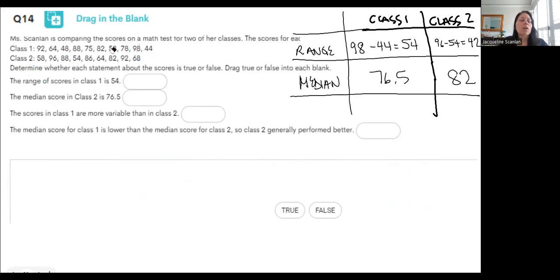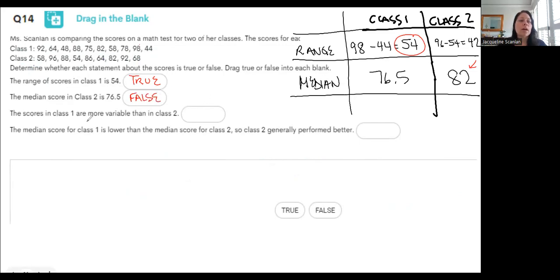Okay, so the first part says the range of scores in class 1 is 54. That's this piece of information that I just wrote down right here. That is true. The median score in class 2 is 76.5. Class 2 median is not 76.5, it's 82. This one's false.